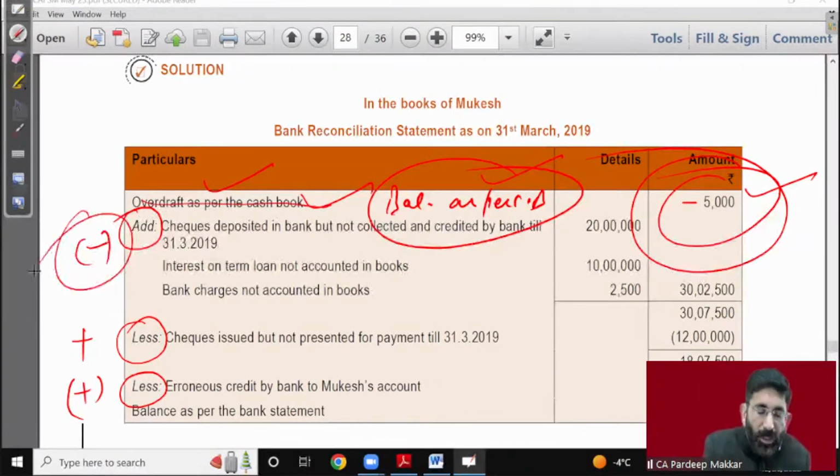So your method will remain the same. You will have to take this as negative, this as positive. So that I have done, beta. I think this is clear to every student.